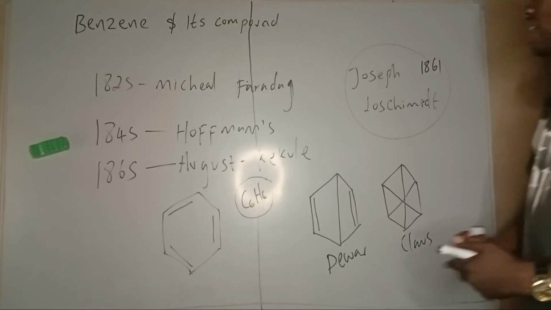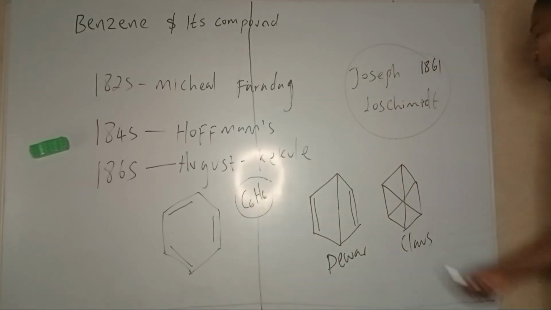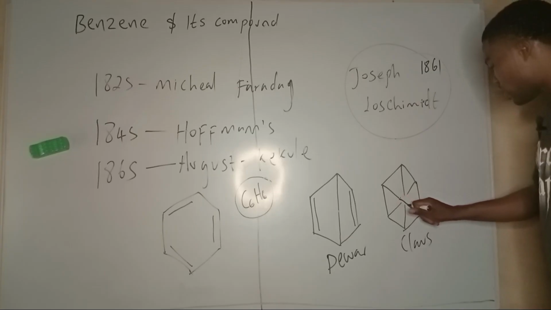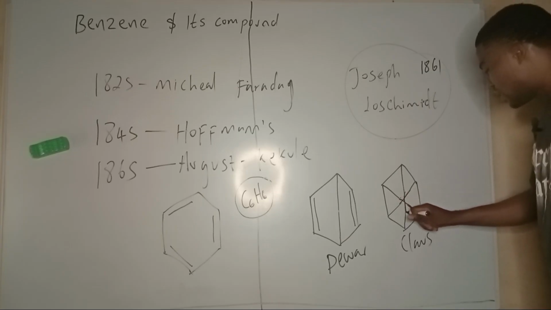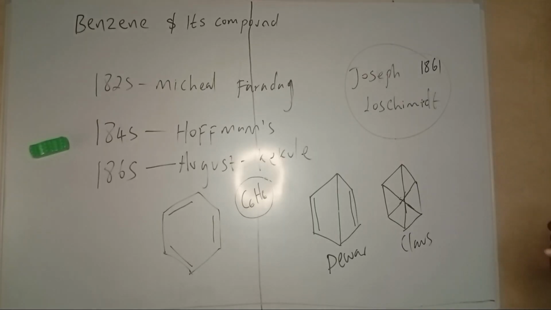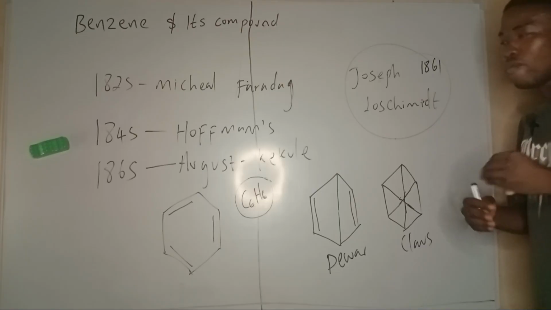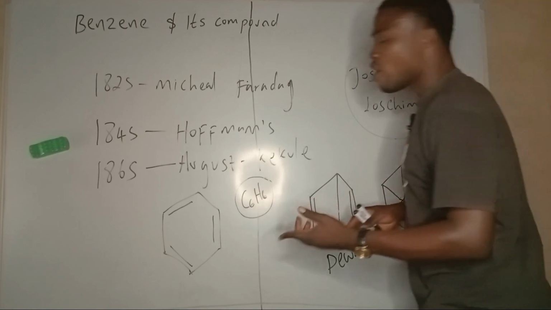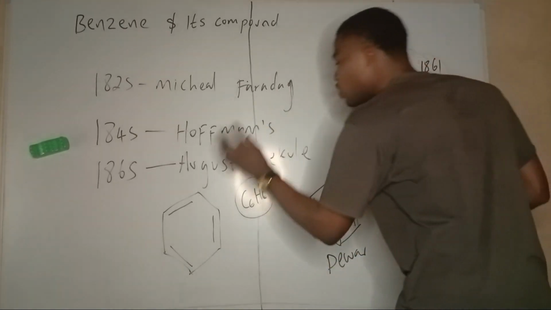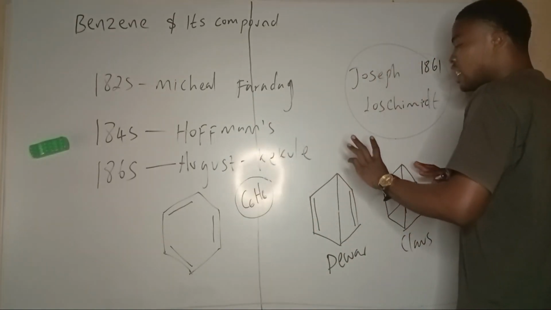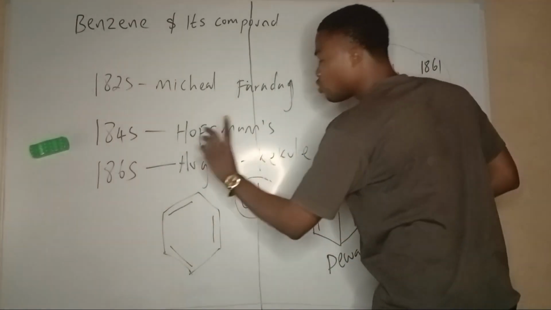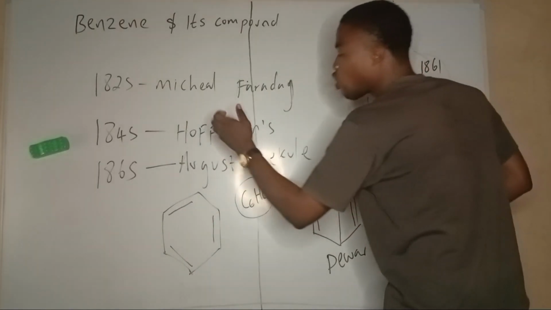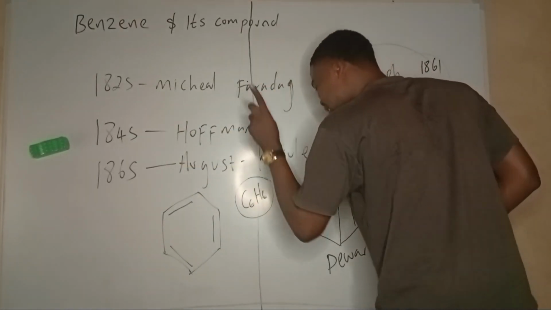So these three, the Kekule structure, Dewar structure, and Claus structure, were very accurate for benzene. But as time went on and science broadened, Kekule's structure tended to outshine the others, tending to obey all the provided rules for an aromatic compound. So it explains almost all the questions asked about benzene better than these ones.